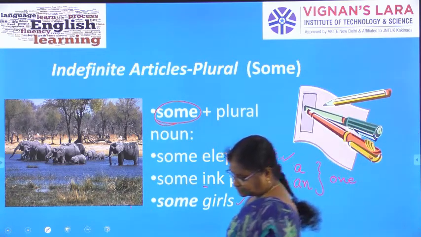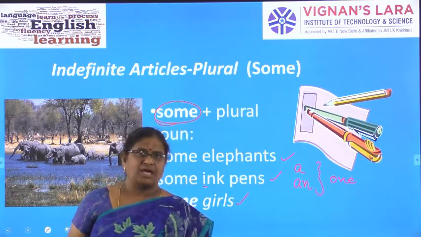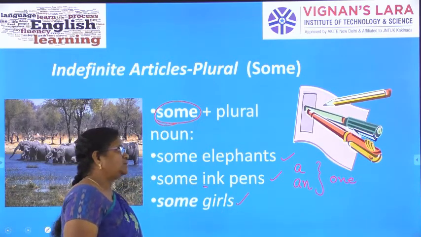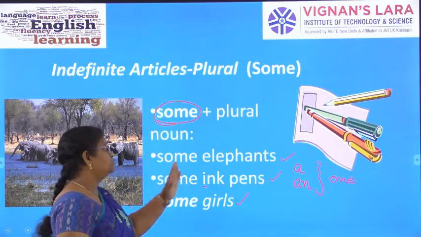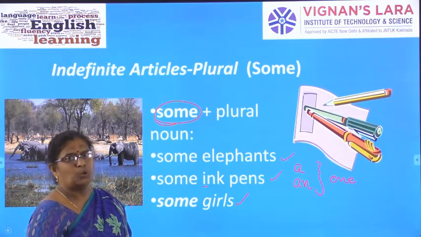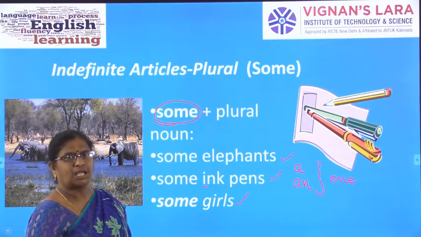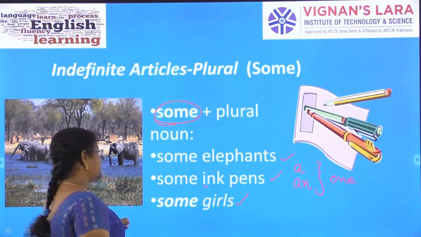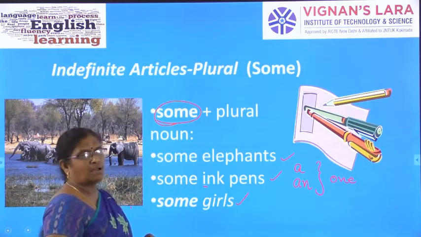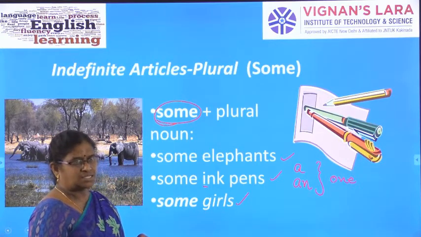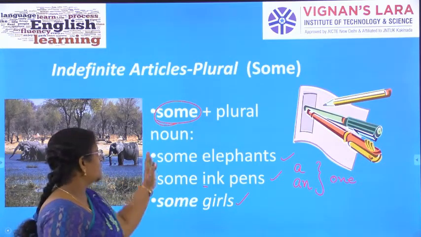So, in this way, instead of a and an, we use the word some before plural countable nouns. Only if it is singular, you can use the indefinite articles a or an. If it is plural, you can go with some.